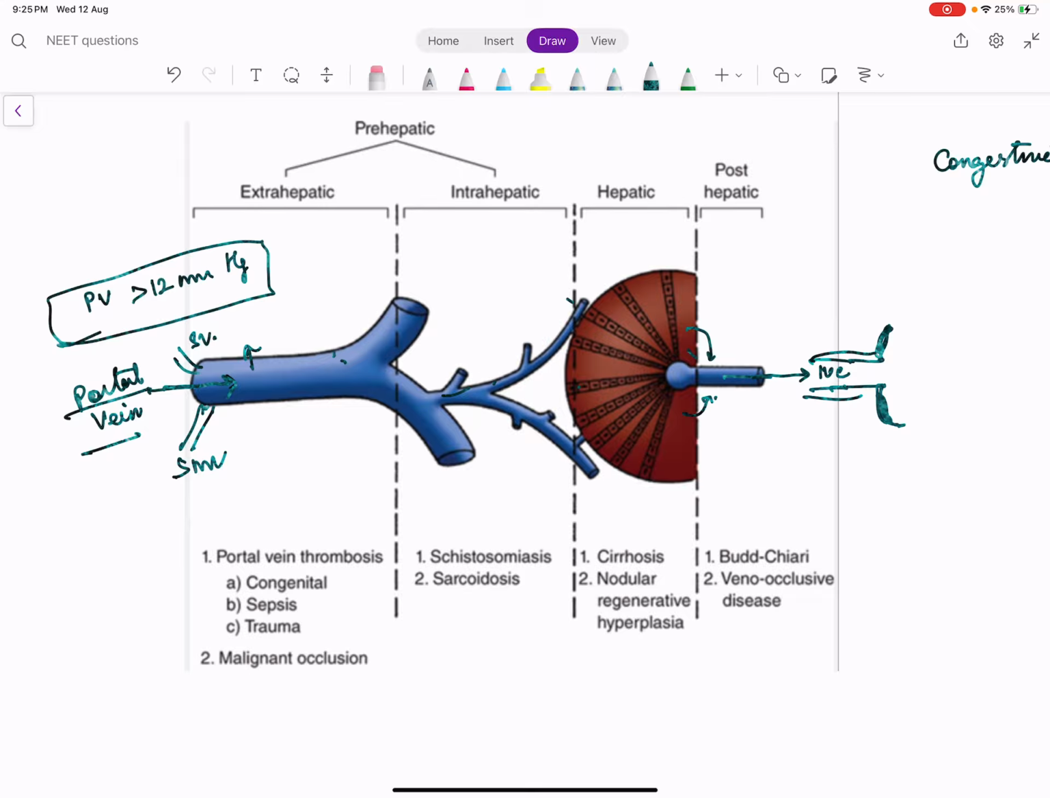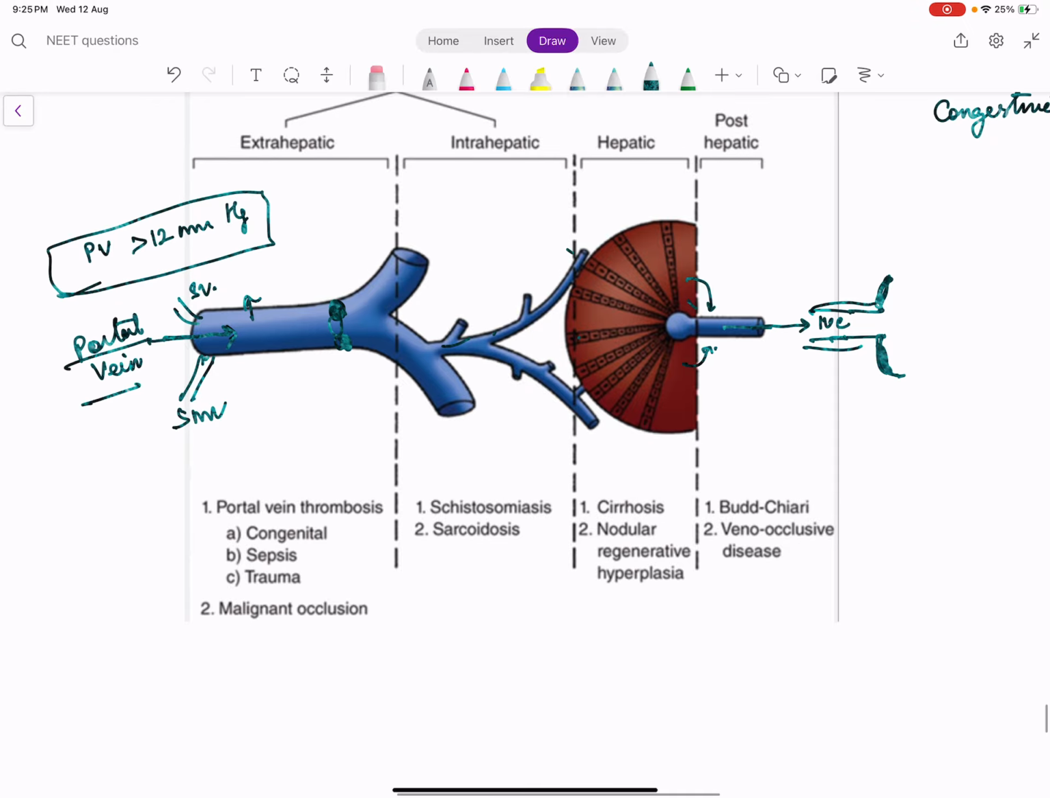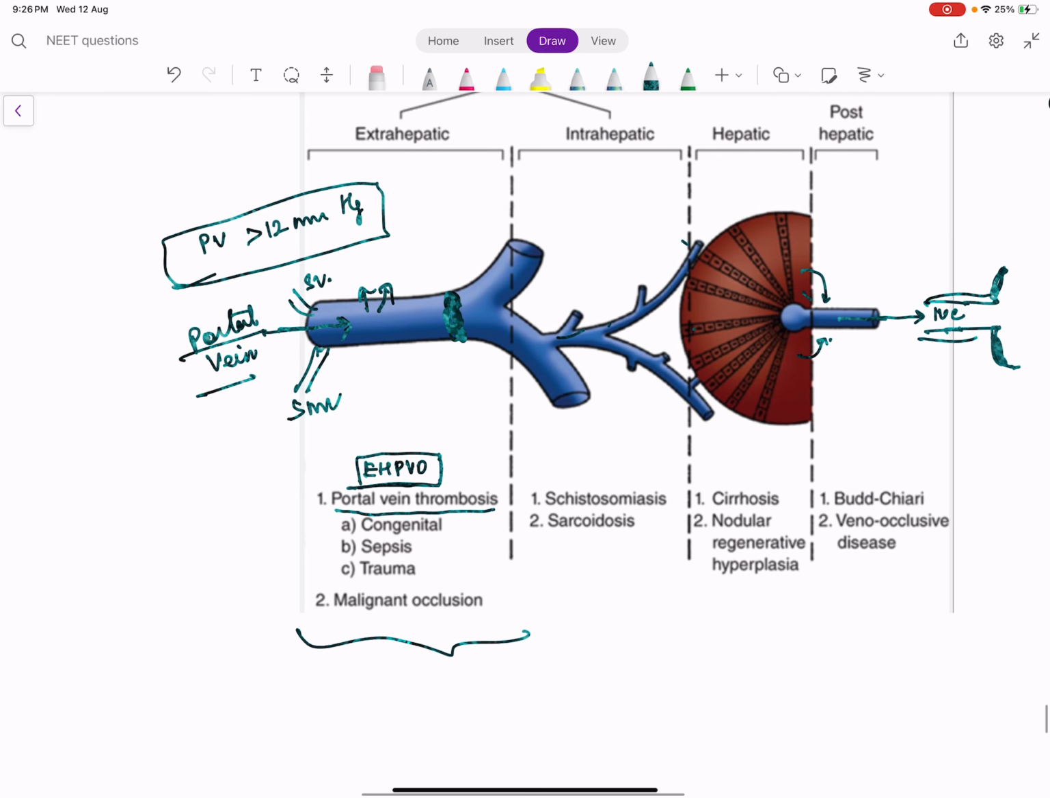Suppose there is some obstruction outside the liver, for example, if the portal vein is thrombosed, definitely the portal vein pressure will be high, right? So portal vein thrombosis, or there is a disease called extrahepatic portal vein obstruction, EHPVO. If there is an extrahepatic portal vein obstruction, definitely portal pressure will be high. But this is called extrahepatic portal hypertension.